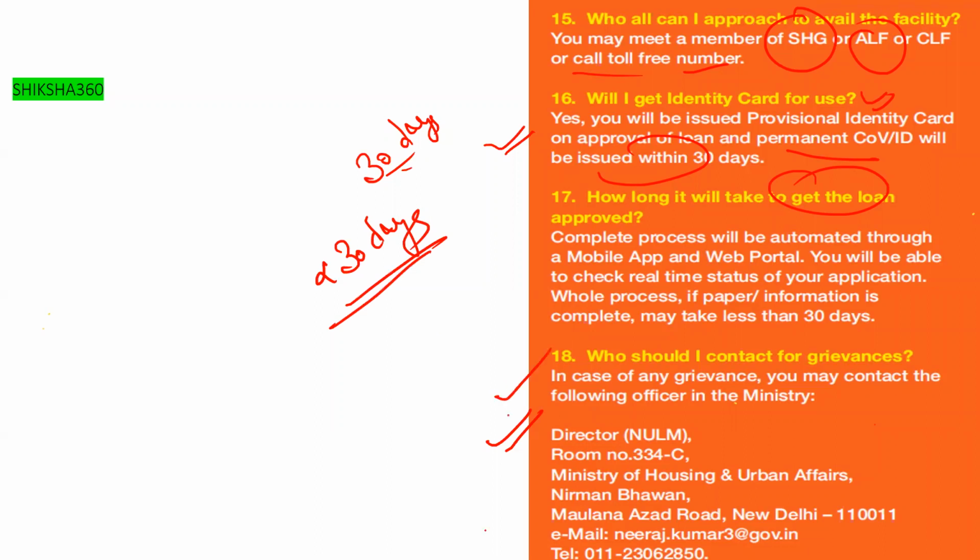If you are facing a problem or are not satisfied with the service, where can you complain? Who should I contact for grievance? In case of any grievance, you may contact the following officer in the ministry: Director, NULM, National. This is the complete address.